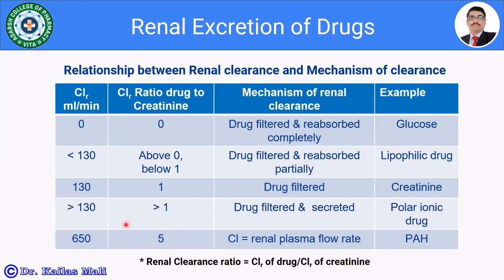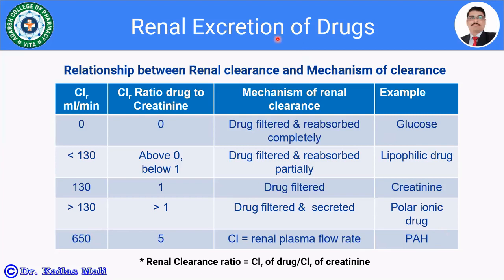Clearance ratio drug to creatinine is 5, and the clearance of such drugs is equal to renal plasma flow rate or renal blood flow rate, for example para-aminohippuric acid. So this is the relationship between the renal clearance and the mechanisms of clearance.